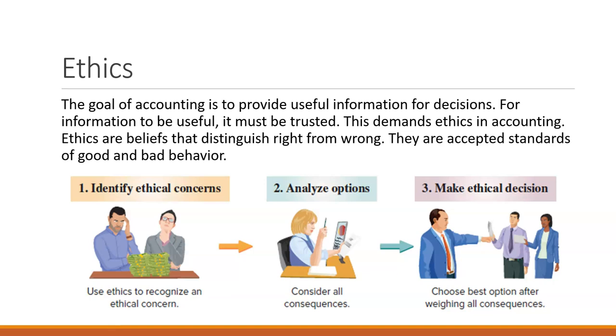Ethics distinguish right from wrong. They are accepted standards of good and bad behavior. What is wrong? What is bad? What is good? They can also be looked at as how well we are interpreting the laws and regulations of accounting. Many of the laws and regulations of accounting are open to interpretation. This is where fraud happens, as we're going to talk about in the next slide. So it's important that accountants are supplying useful and trustworthy information, especially since people are making decisions based on this information.